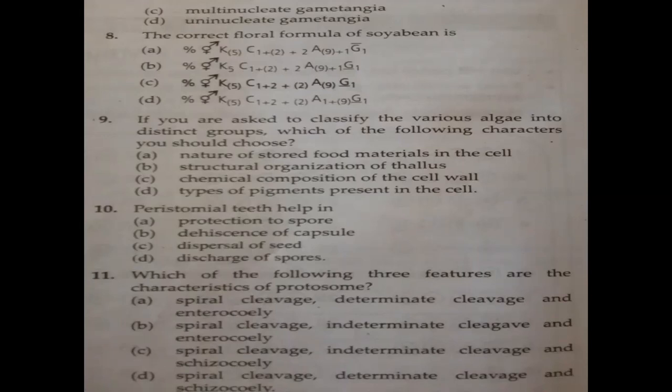There are 3 classes: chlorophyceae, phaeophyceae, rhodophyceae. Chlorophyceae possesses chlorophyll A, B pigments. Then Bacillariophyceae contains diatomin pigment, one more extra for neat point of view. Phaeophyceae contains fucoxanthin.